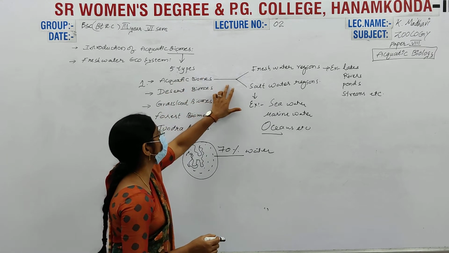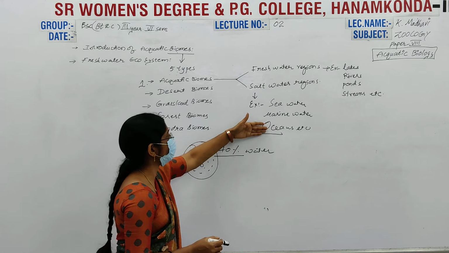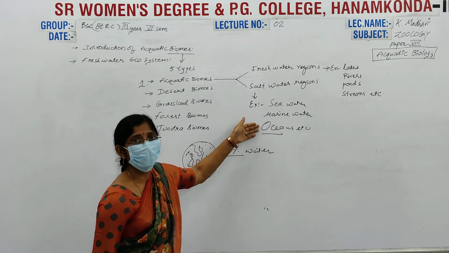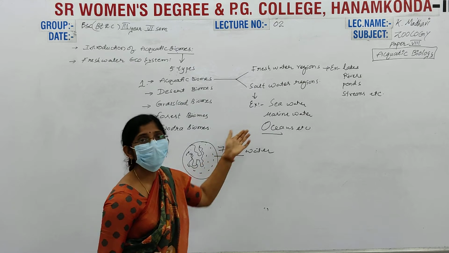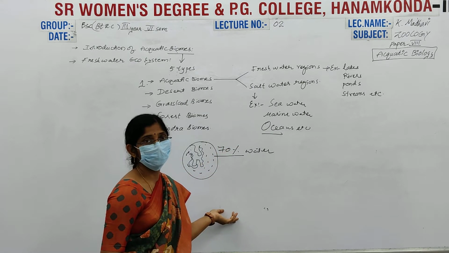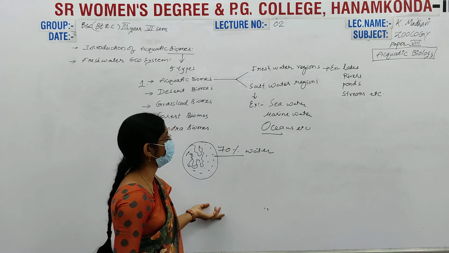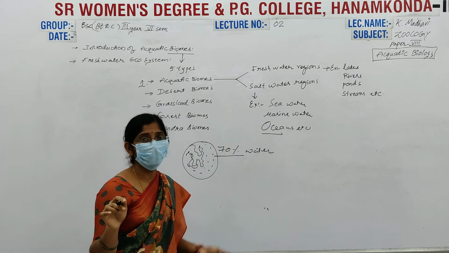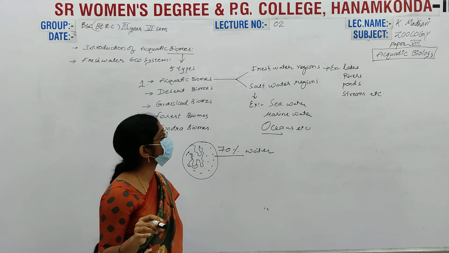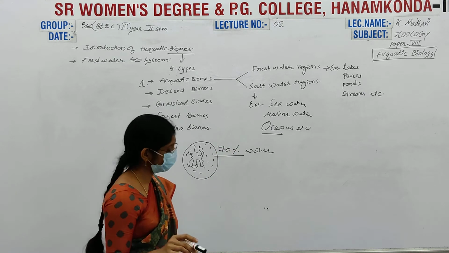But within that variation, the oceans are the largest aquatic biome on planet Earth. How many oceans are there? 5. And there are also seas and marine waters.